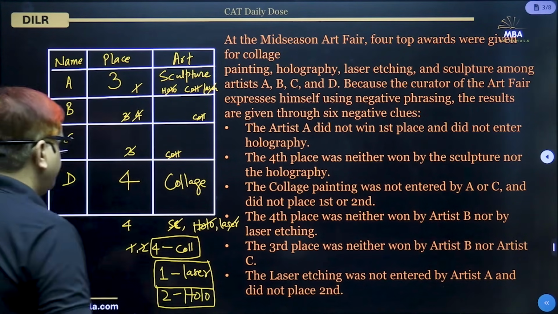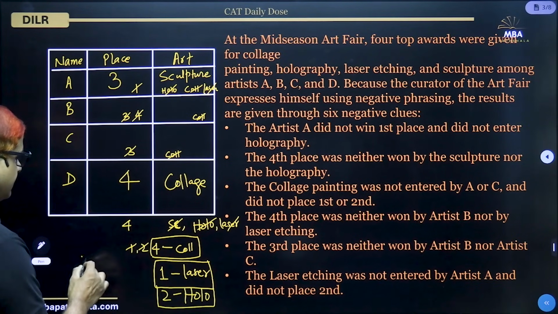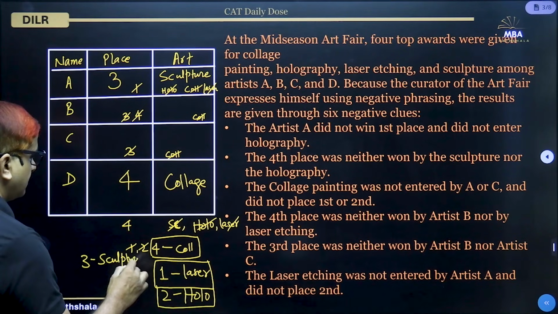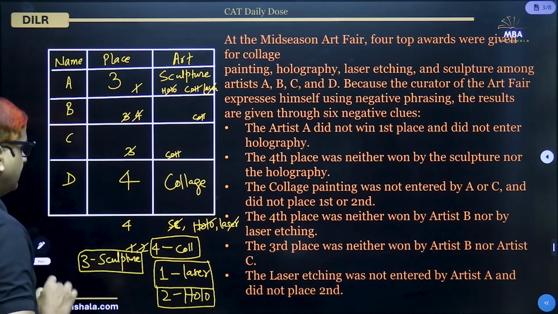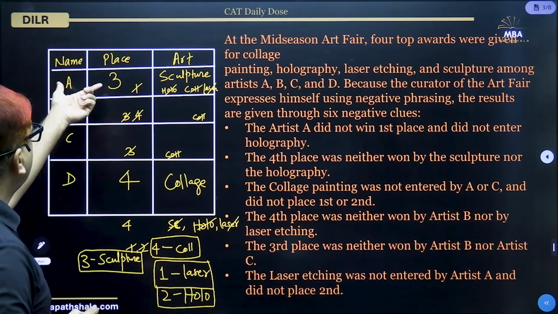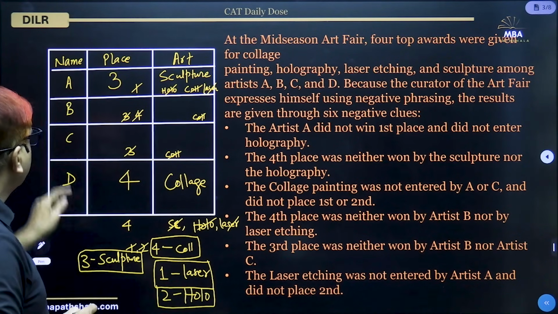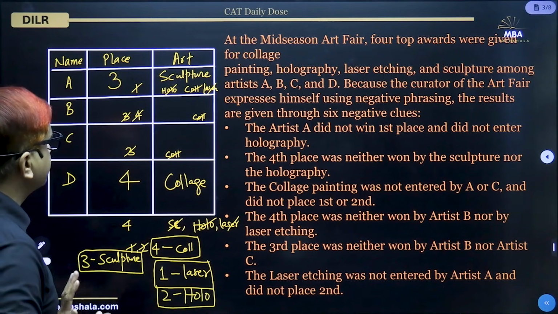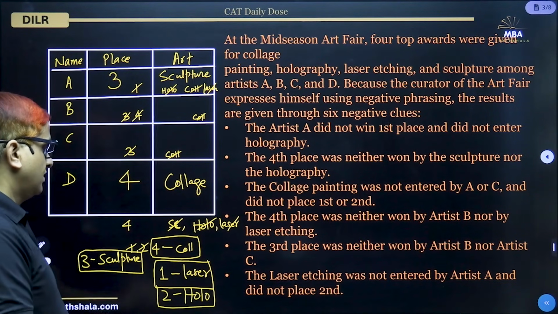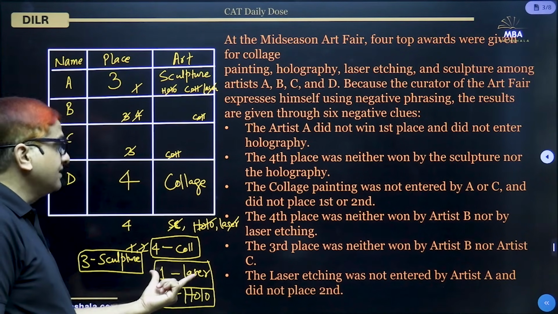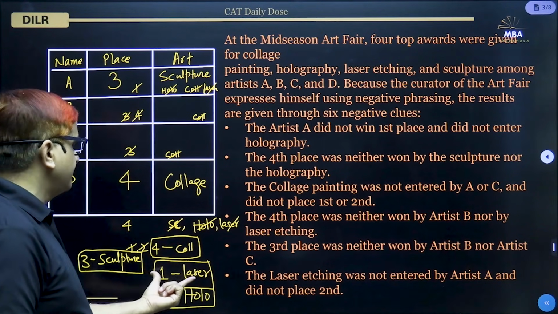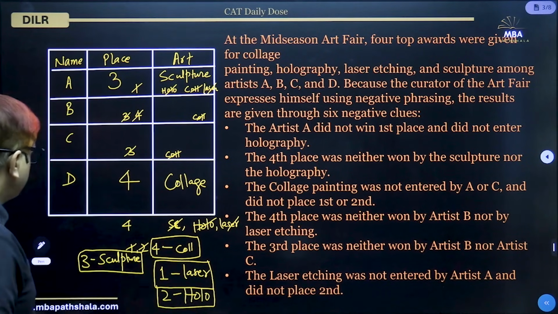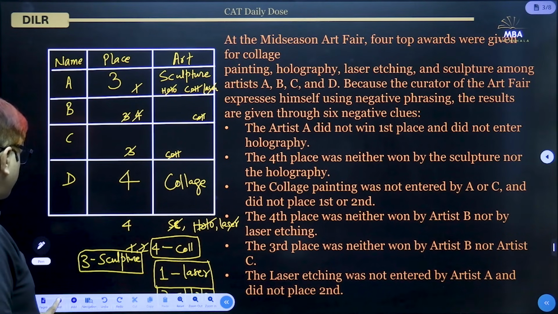So here we have the information that third is actually a sculpture, and that is won by A. Okay, B and C, which one is winning first award, which one is winning second award, that is not known. But laser etching is winning first award and holography is winning second, that is known. So this much information known. Let us move to the questions.